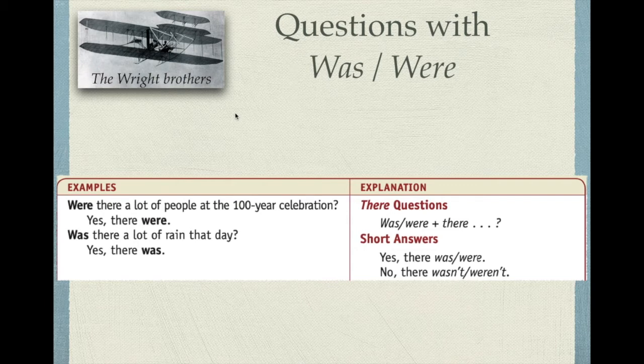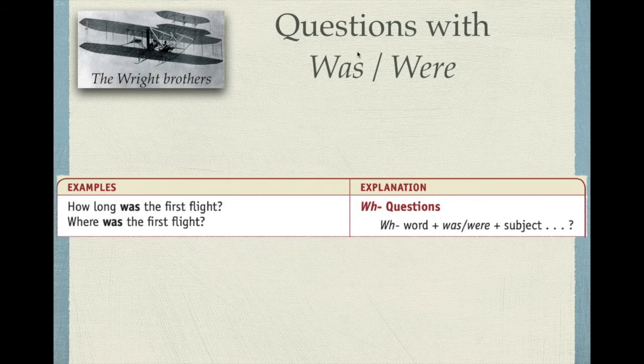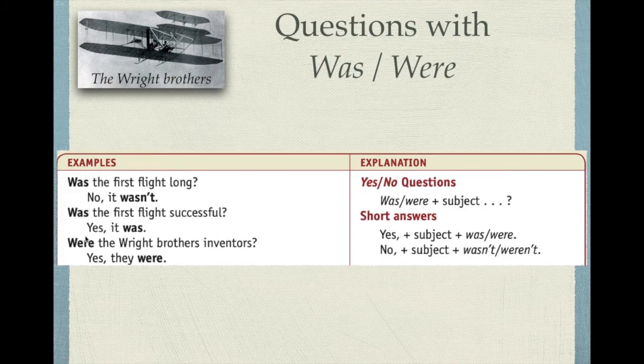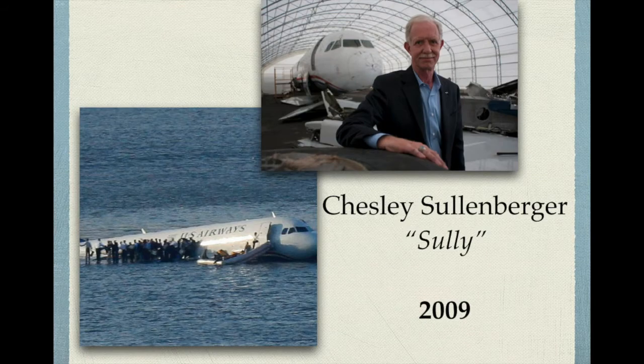As you can see, we don't need auxiliary did. We only use was and were as the auxiliary. Okay, you see here? So we were talking about airplanes. Let's talk about this famous pilot. His name is Chesley Sullenberger, or more known as Sully. He is a very famous pilot because in 2009 he was flying an airplane in New York and suddenly he had to make an emergency landing and he landed on a river, and that's how he protected the lives of many people in that plane and they survived thanks to Sully.